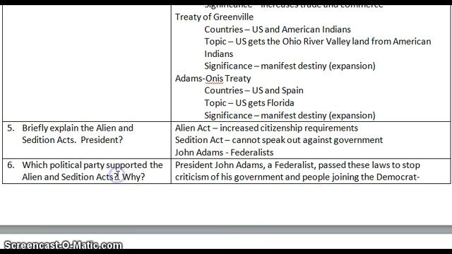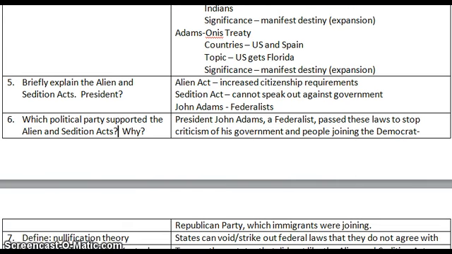So which political party supported the Alien and Sedition Acts and why? So when we look at this, obviously the party that's going to support it is going to be the Federalists, because that's the president, President John Adams. So the Federalist Party supports it because this is going to stop the criticism of their laws, their things that they're trying to get passed.